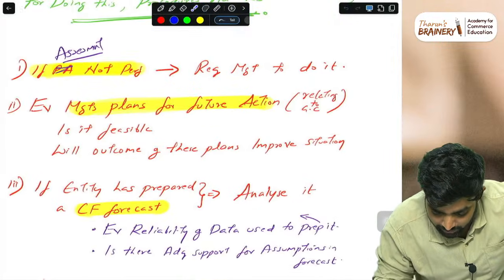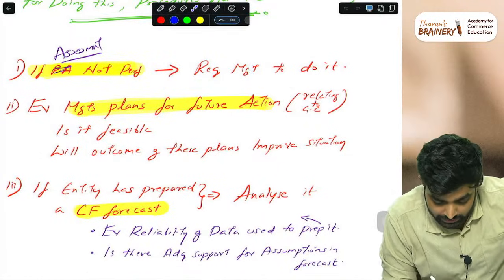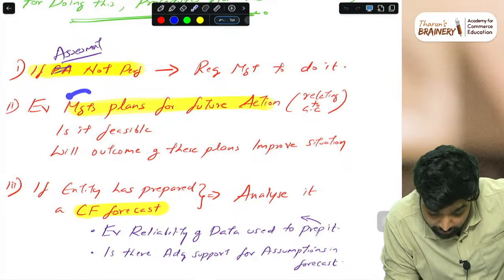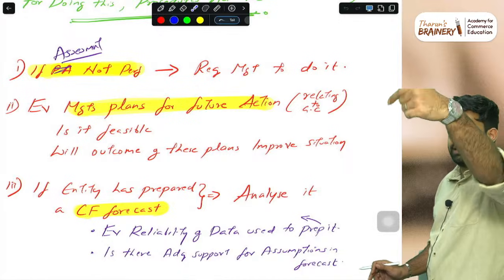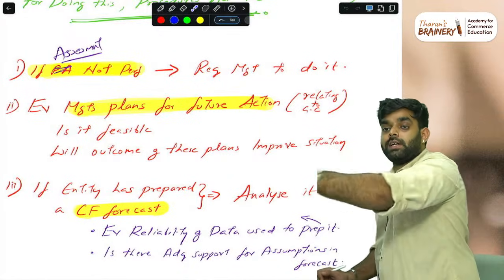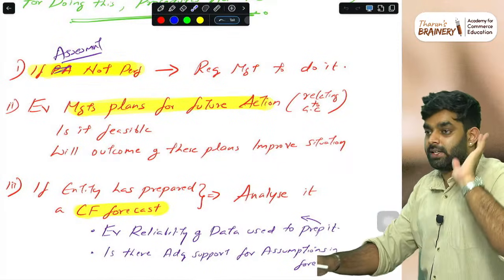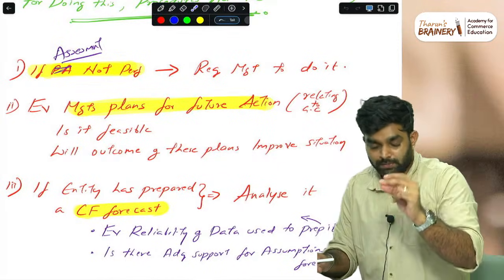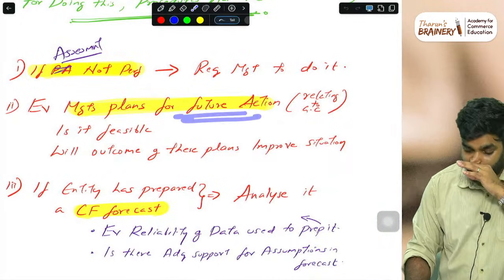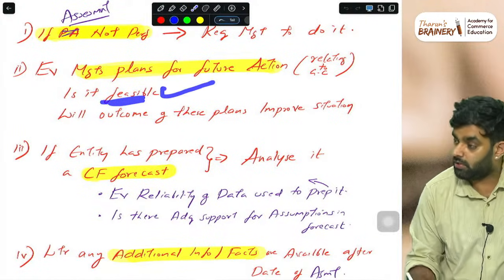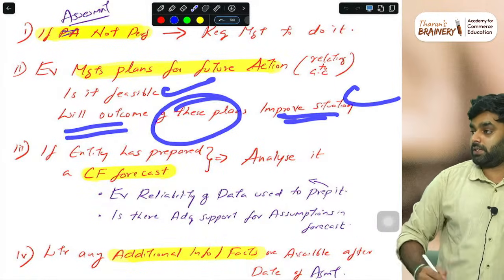First thing, if the assessment is not performed by management, request management to do it. Simple. Then evaluate management's plans for future action. You identified an event that is affecting going concern, and you have to determine whether it is going concern or material uncertainty. First you will ask management, have you done the assessment? Yes, assessment done. Have you identified something? Yes, identified something. Okay, what is your plan to solve it? What is your plan for future action? And is it feasible? You will check. Is it feasible or not? Will the outcome of these plans improve the situation?